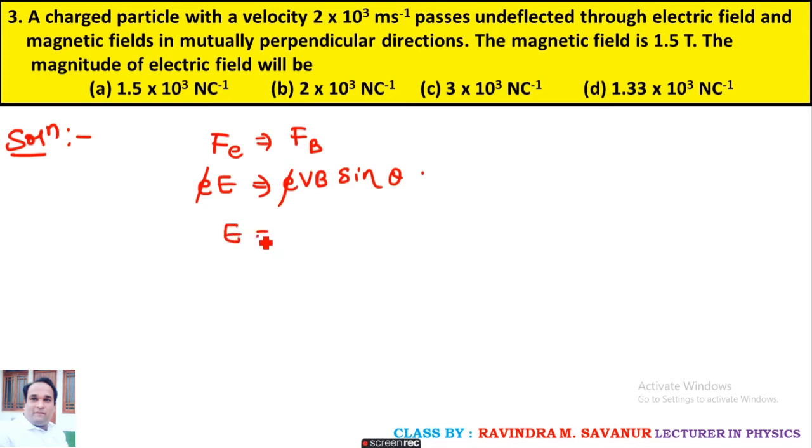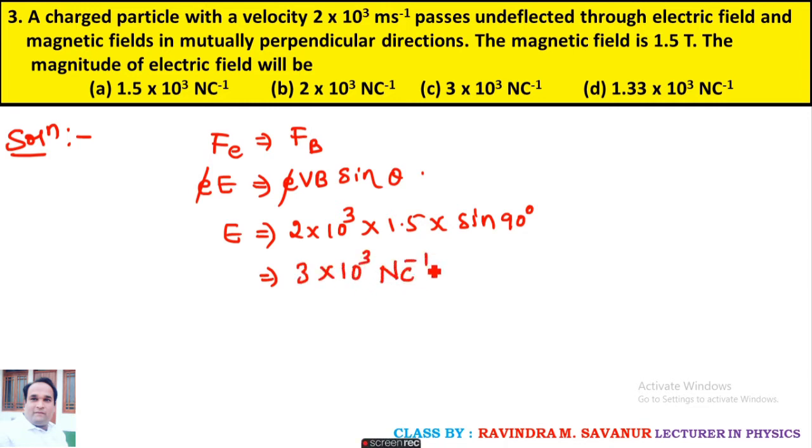You wanted to calculate E, and V is mentioned. Velocity is 2 into 10 to the power of 3. Magnetic field is 1.5, and sin theta: since it is mentioned mutually perpendicular, it is sin 90, so sin 90 is 1. After solving this step you should get 3 into 10 to the power of 3 Newton per Coulomb. Correct option: yes, option C.